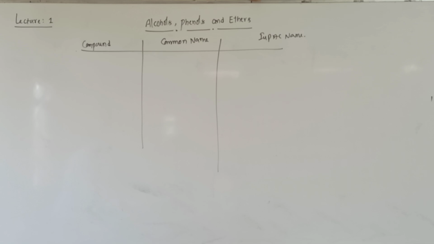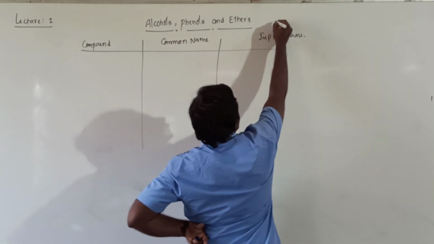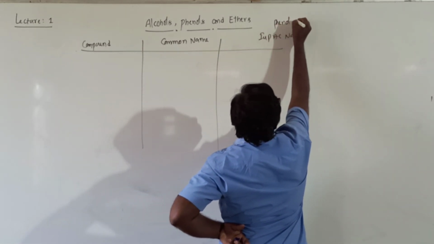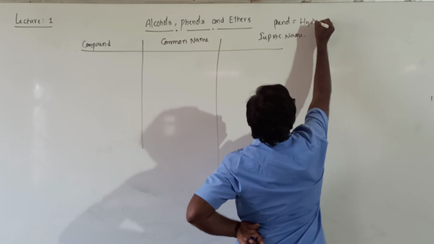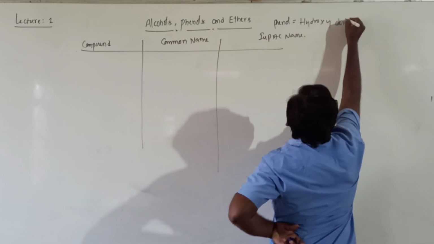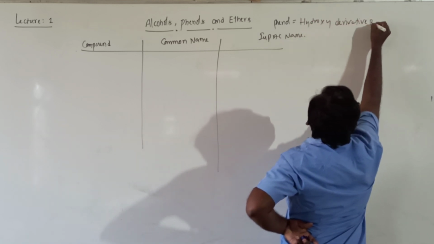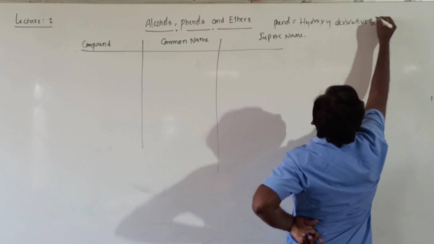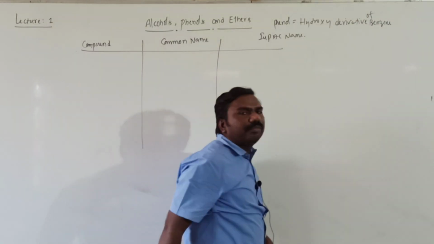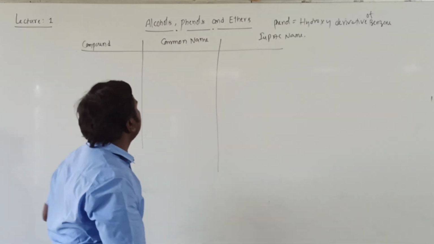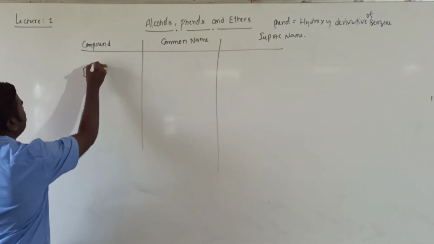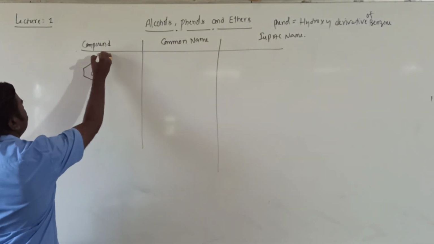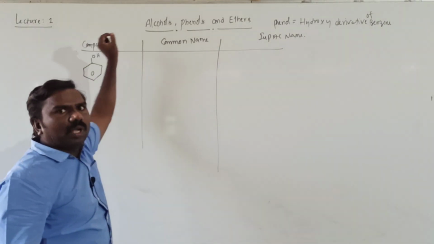Phenol is a hydroxy derivative of benzene. Hydroxy derivative of benzene actually. So the first one is OH, phenyl group, OH group.